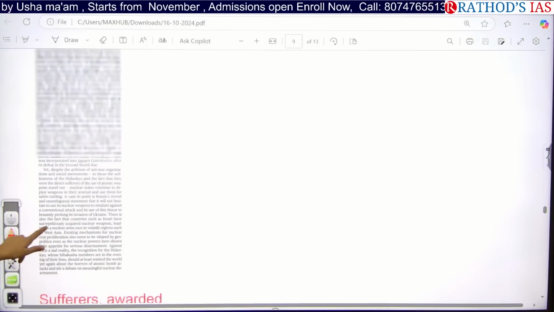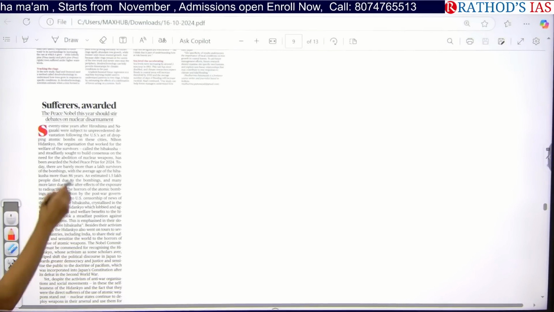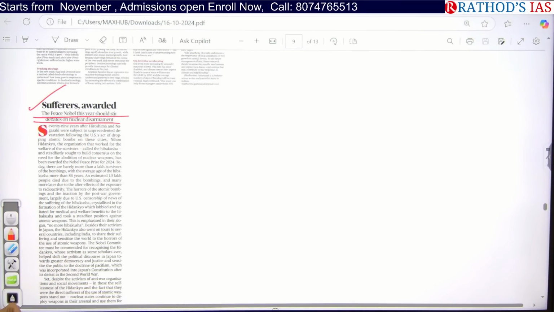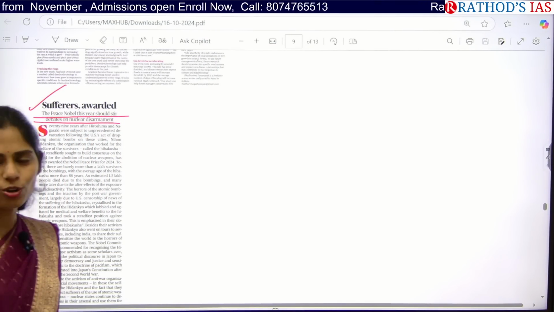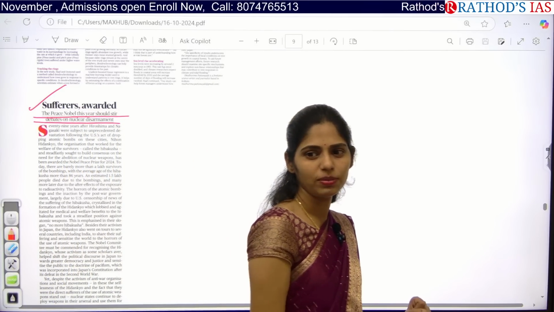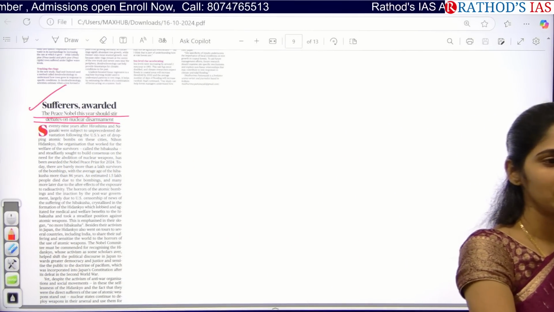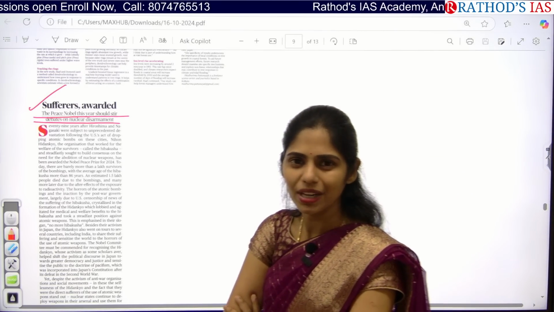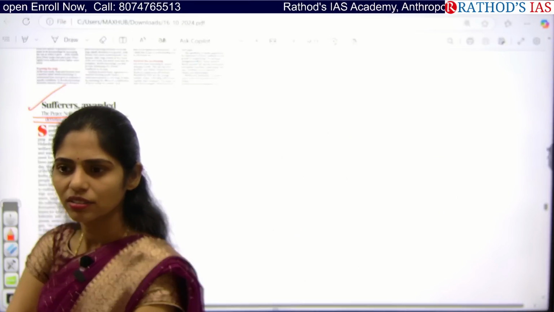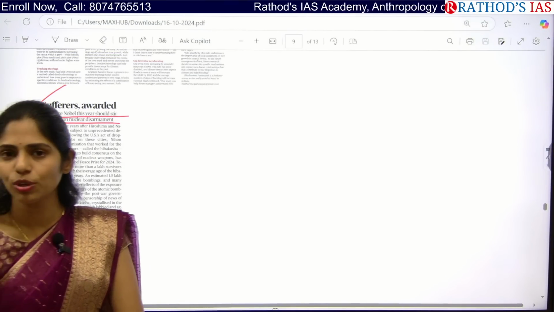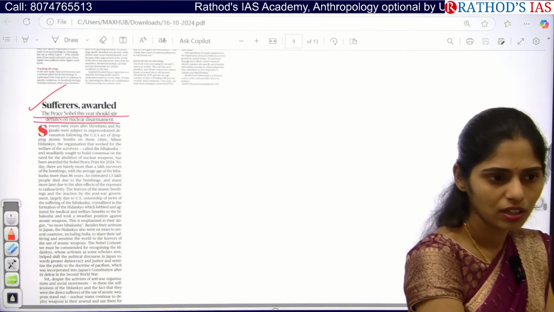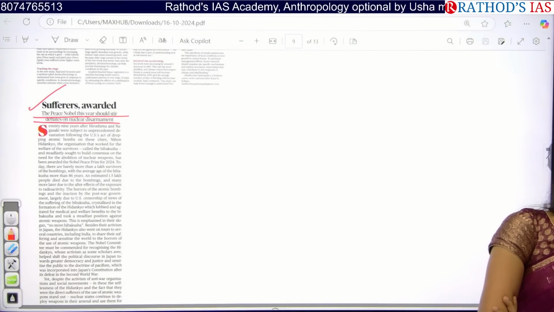And next there is one more article. Sufferers awarded. This article is talking about the Nobel Peace Prize. Do you know about Nagasaki and Hiroshima? Where are these areas present? In Japan. Why do you know about these areas? What happened in the past? Atomic bomb explosion. Who did this explosion on Japan? Which country? US. So why did the US target only Japan?